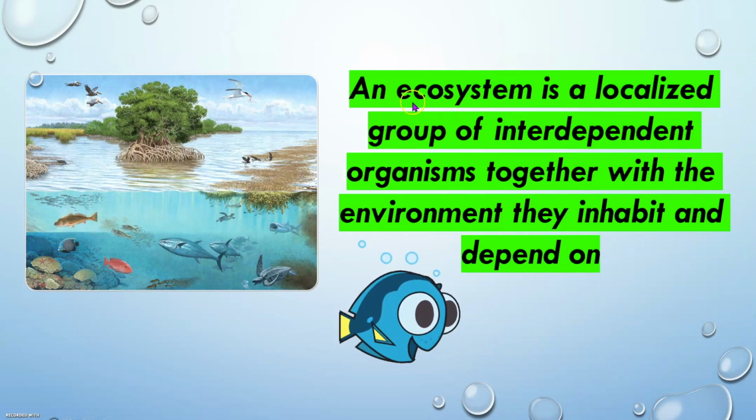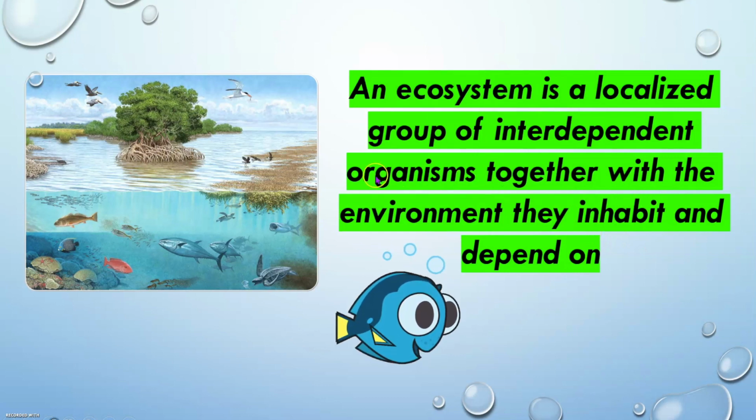So it says that an ecosystem is a localized group, a community of organisms such as animals or plants or other life forms, that are dependent on each other. So that community of animals, let's say, they live, the word inhabit is where they live.